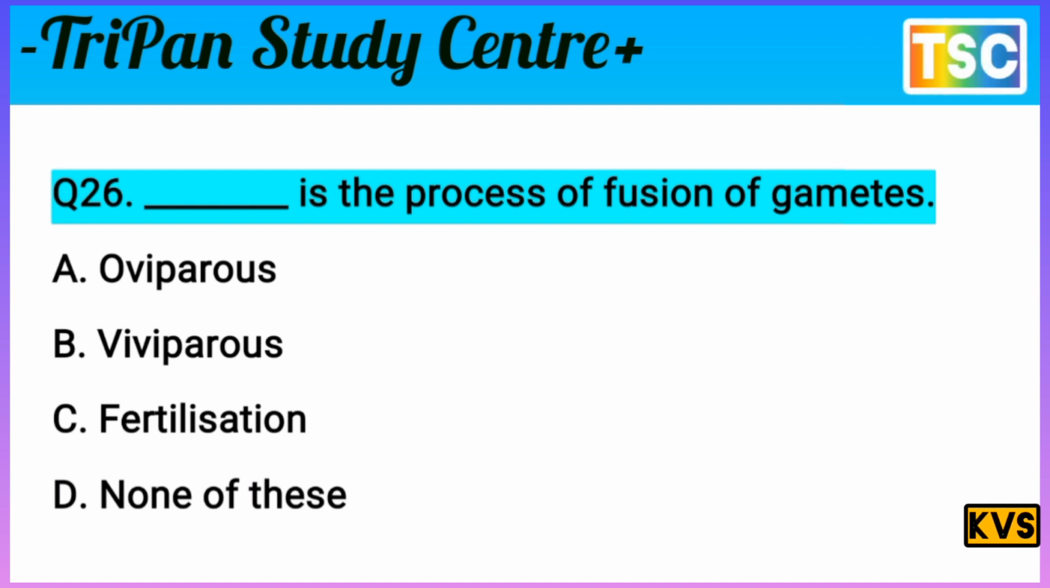Before pressing, nothing is here. This is important. C, fertilization, is the correct answer. Fertilization is the process of fusion of gametes. Option C is correct for this question. Let's see the next question.